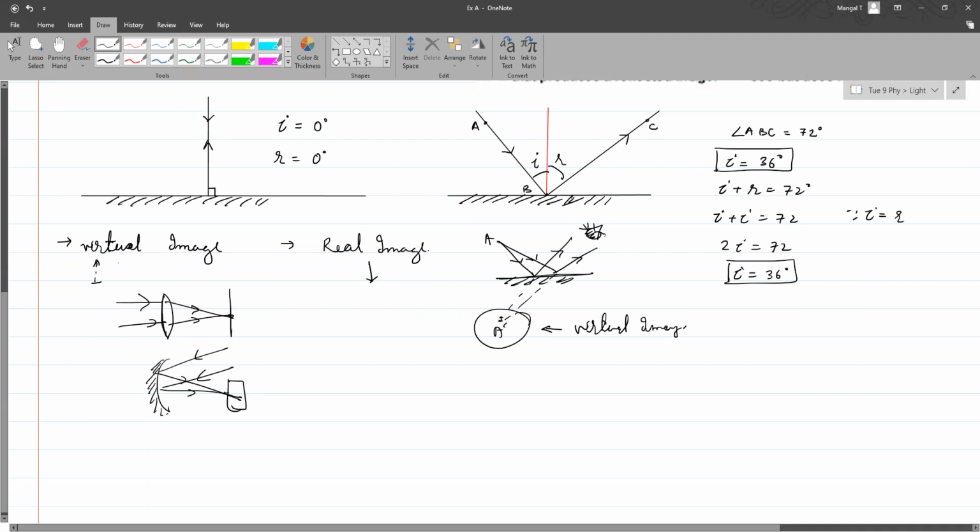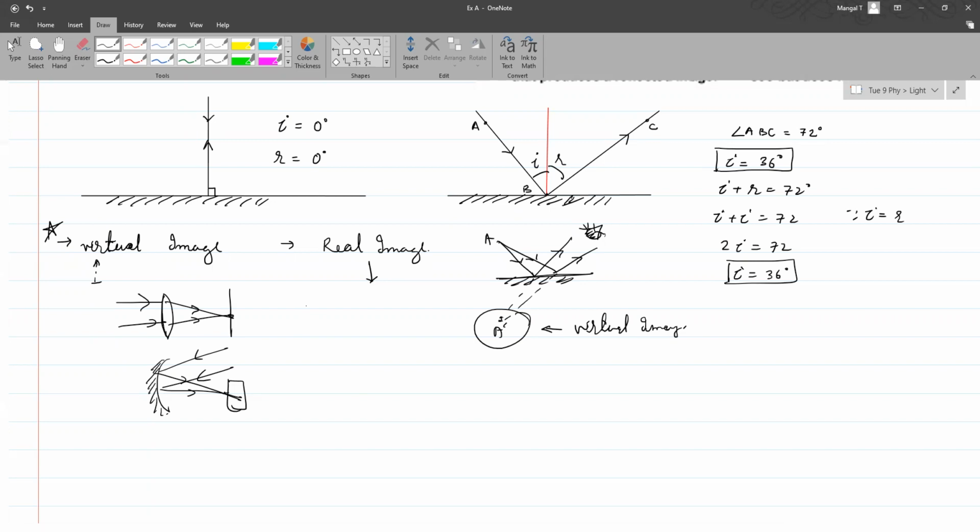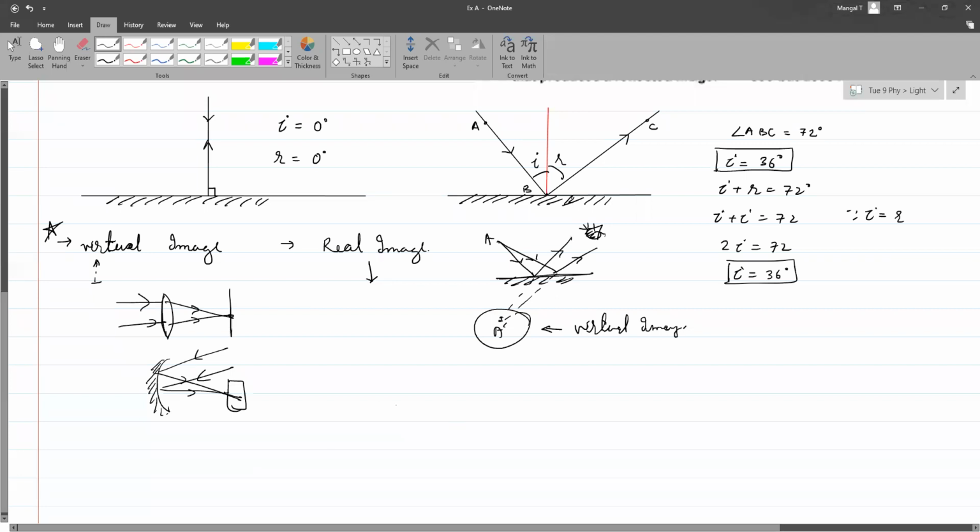Okay, so this is something that you need to know: the difference between a real and a virtual image. Is it a must that the virtual image always has to be erect and not inverted? Yeah, with respect to the object. So if the object is this way, the virtual image will also be this way. And the real image always has to be inverted. With respect to the object, the real image will be upside down like this.